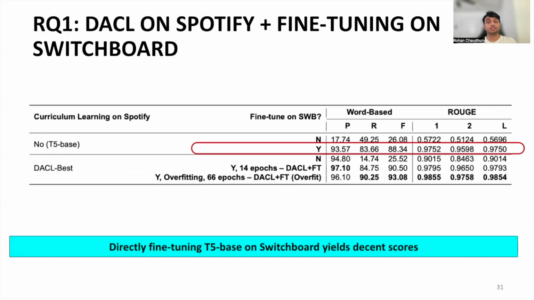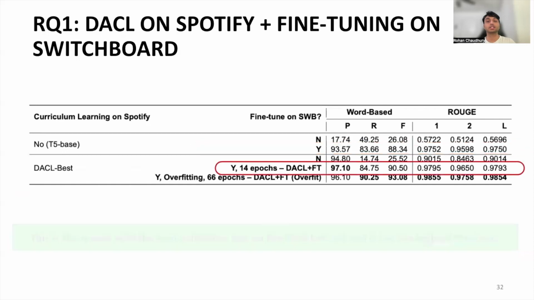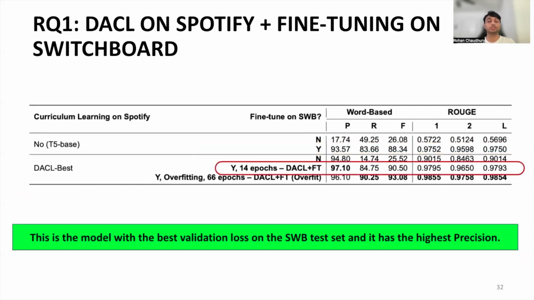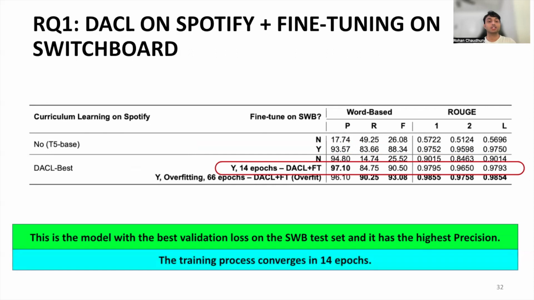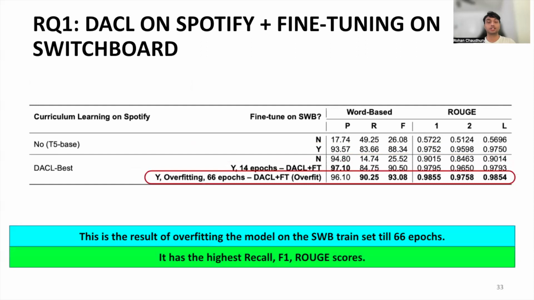Directly fine-tuning T5 on Switchboard yields decent scores. However, the model suffers from returning empty strings in a few cases, as shown in the red outline section. After fine-tuning DACL best on the Switchboard training set, this is the model obtained with the least validation loss on the Switchboard validation set and it has the highest precision. The training process converges in 14 epochs. This is the result of overfitting the model on the Switchboard training set till 66 epochs. It has the highest recall, F1, and root scores, as outlined in the red section.